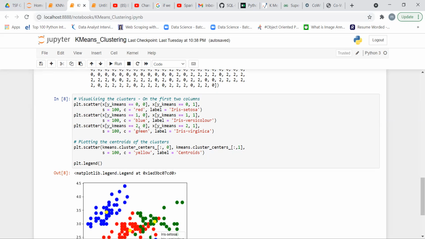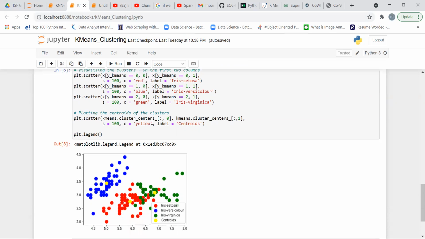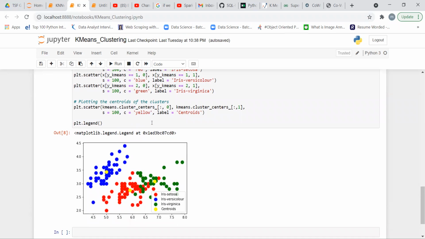The third one is Iris virginica, for cluster 2, and the green color represents Iris virginica. We use one more instruction for defining the centroids of the clusters.